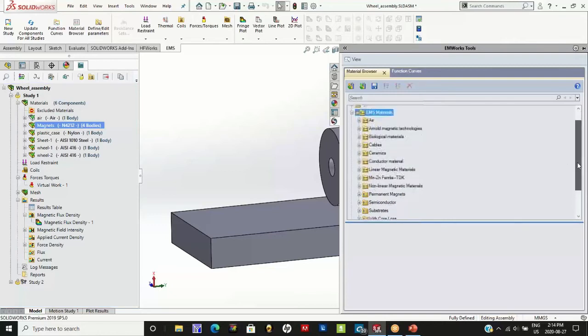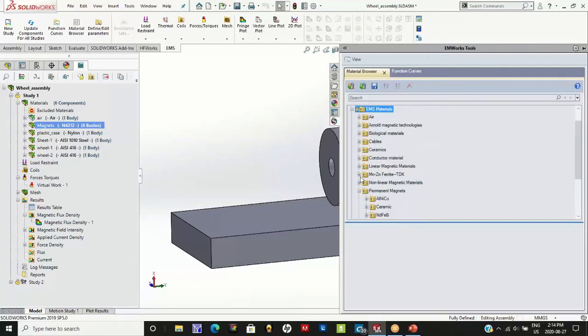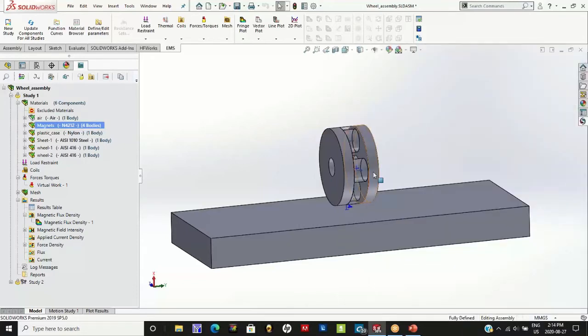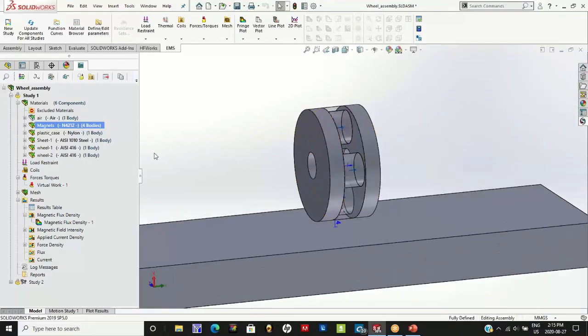For example, EMS gives you a list of permanent magnets, which are further categorized by type. In this case, neodymium based magnets are listed here, and so on. EMS allows you to customize your material library and populate it with your own materials as well. In this particular example, all the permanent magnets are made of neodymium N42.